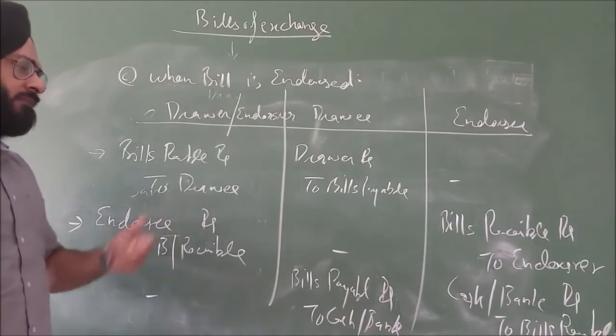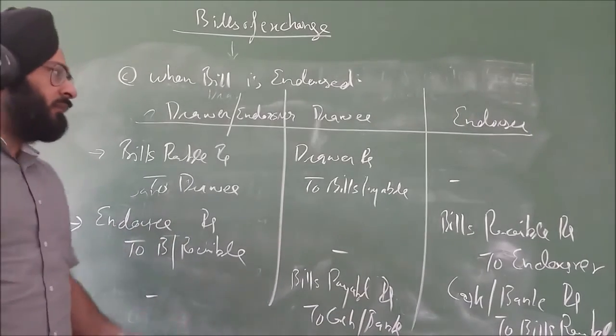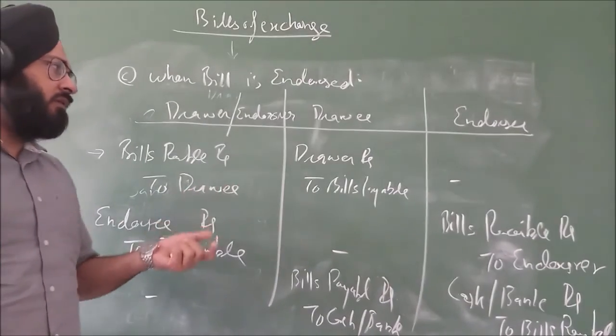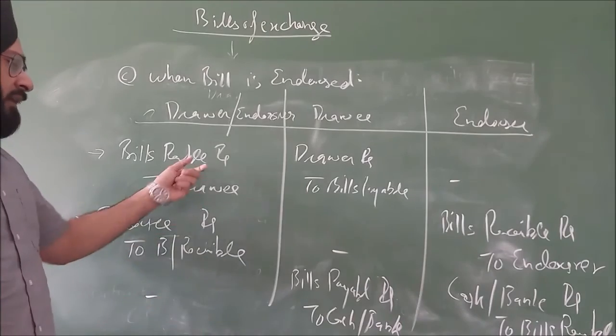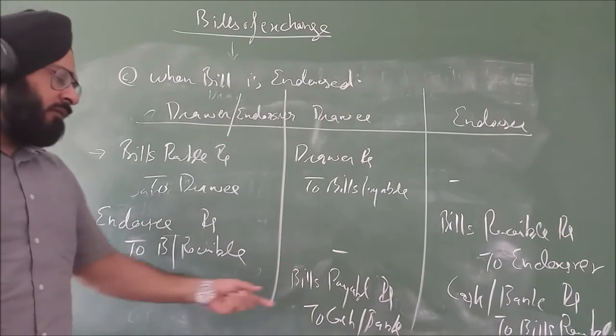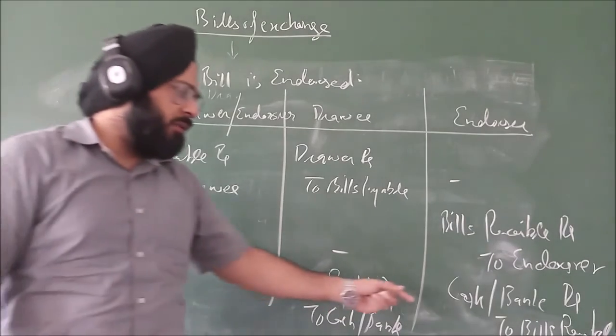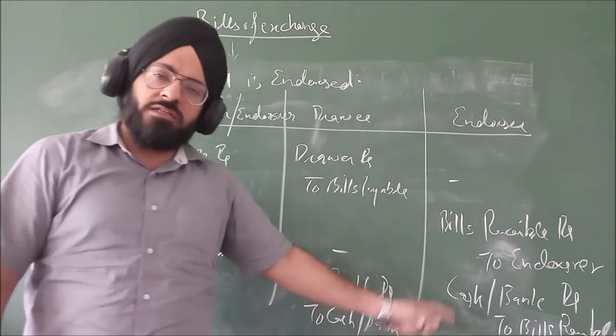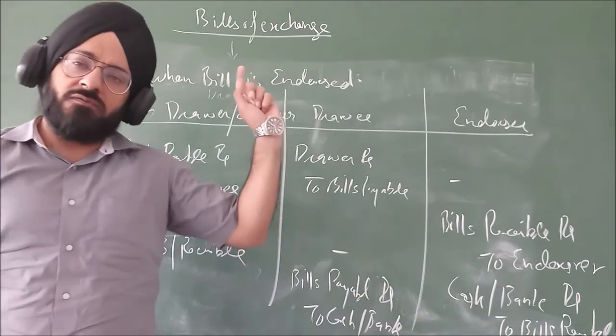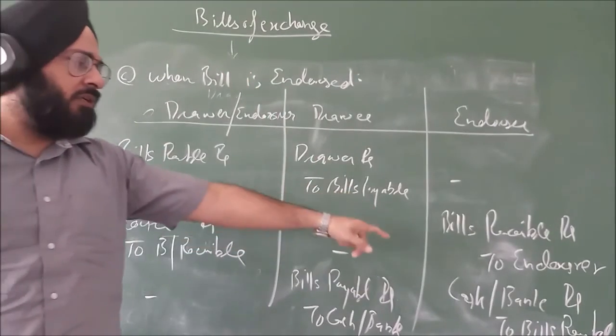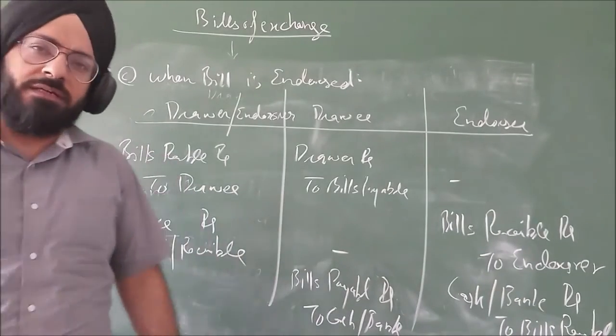Now these are the entries in the books of the endorser, endorsee, drawee: bill लिखने की entry, endorsement की entry, amount received. Because the amount is not received by A now, it will be received by C. The cash to BR entry, earlier it was done by the drawer, but now it is done by the endorsee. Is it right?